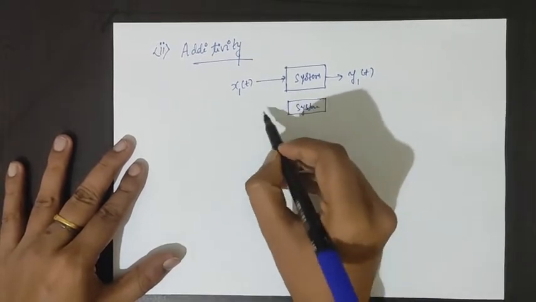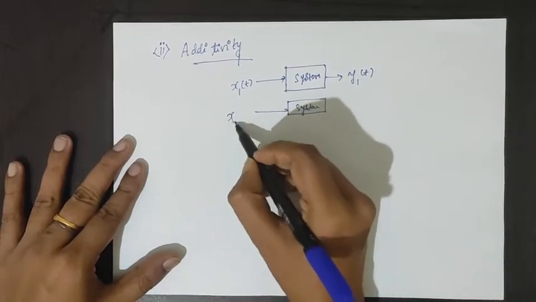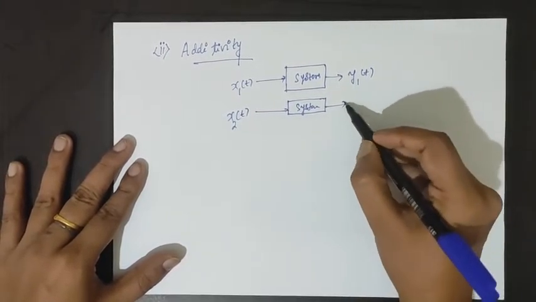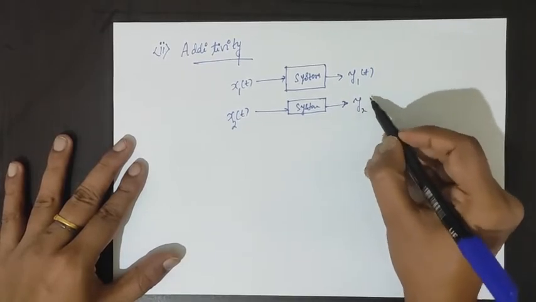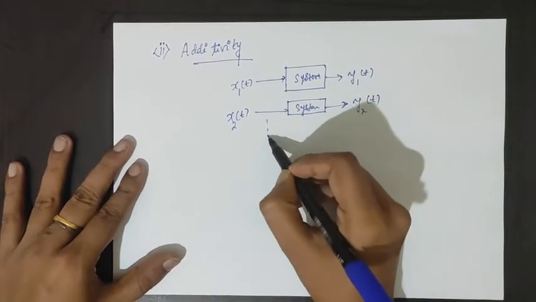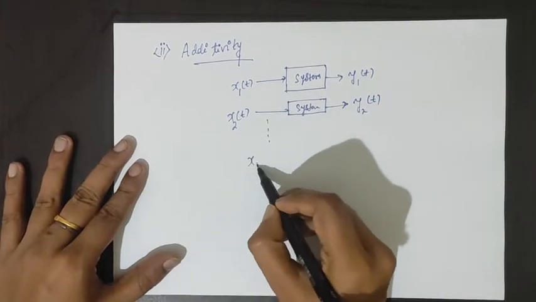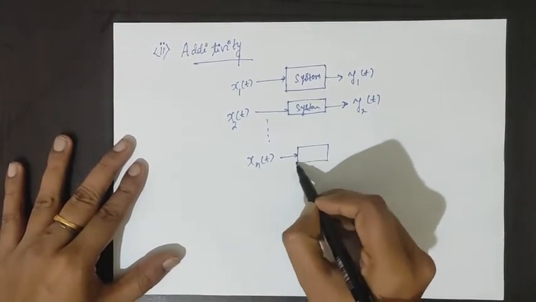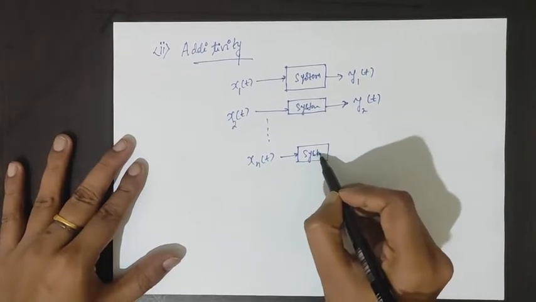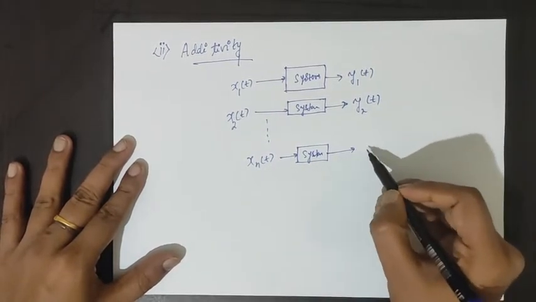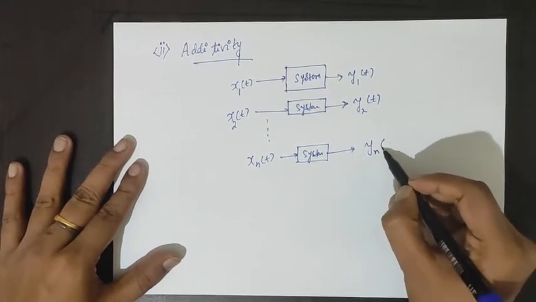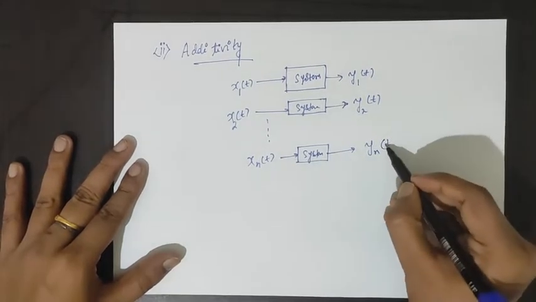Suppose for the same system there is another input x2(t) whose output signal is y2(t). Similarly, there are n number of inputs passed through the same system to obtain the corresponding outputs.